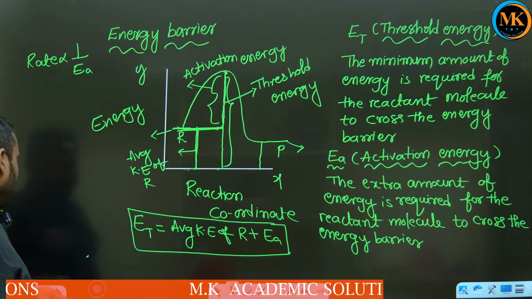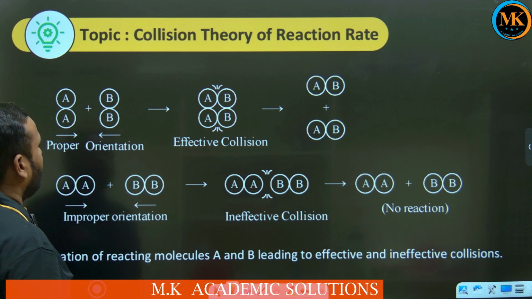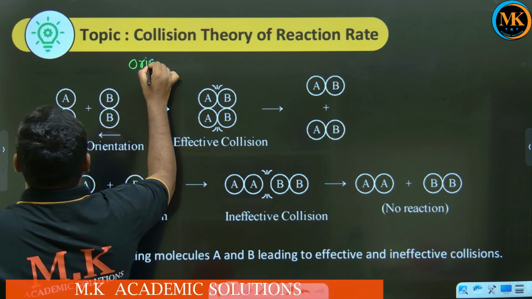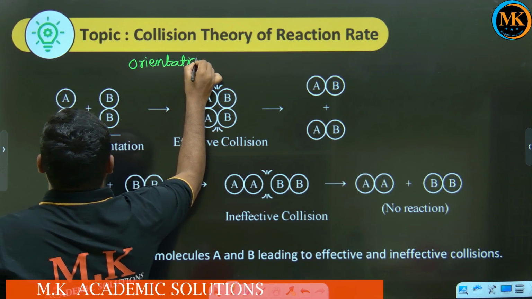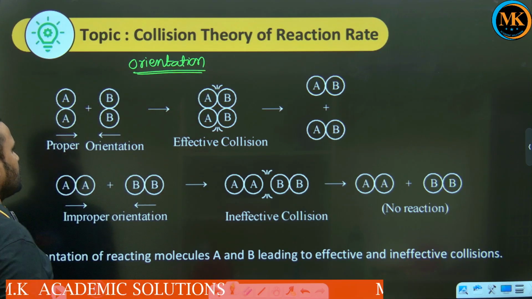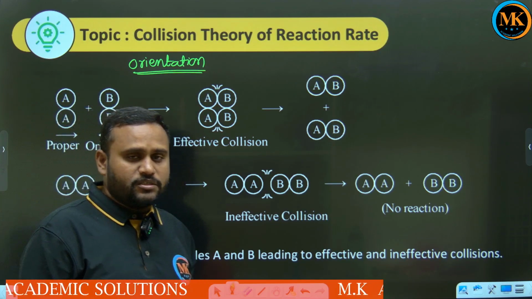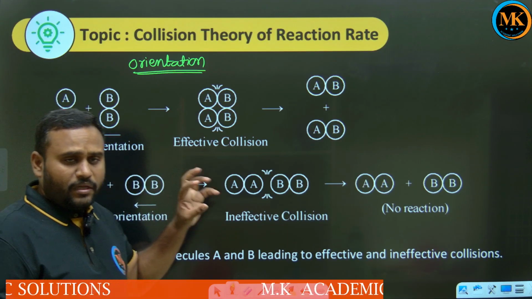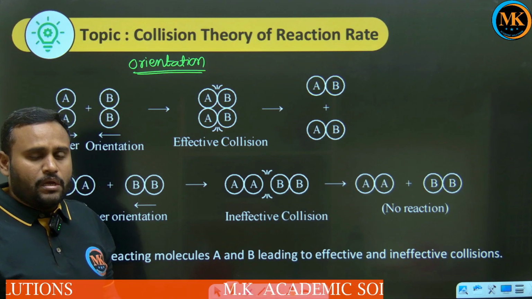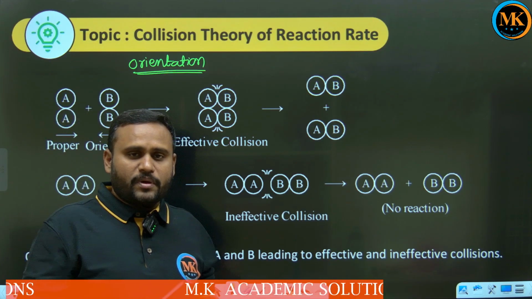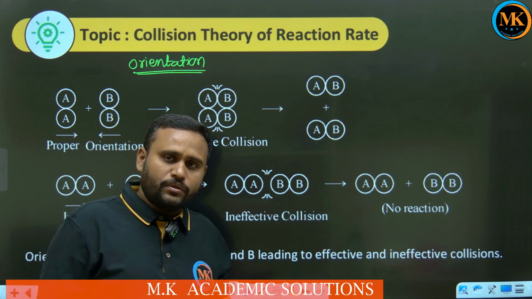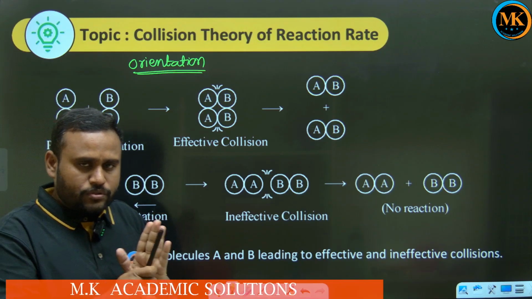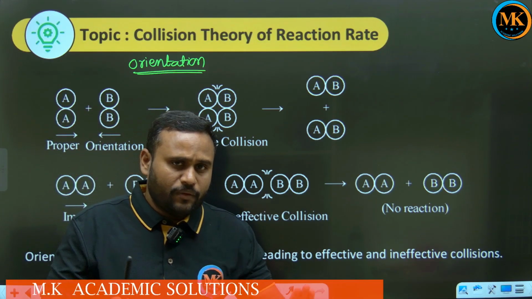Next, let us see the orientation barrier. We discussed the energy barrier, and now we are going to discuss the orientation barrier. If a reactant molecule wants to be converted into product, it must not only cross the energy barrier, it must also clear the orientation barrier. The reactant molecules should orient in a proper manner, then only will they give us product.